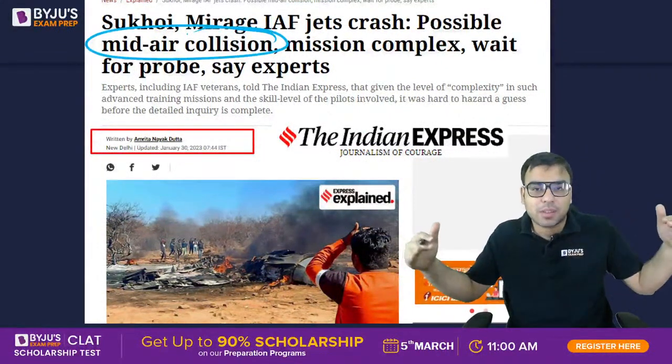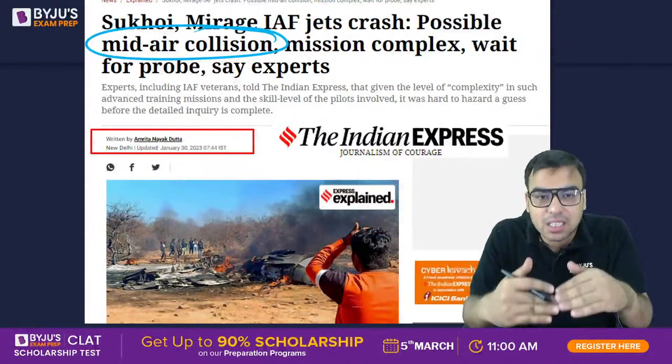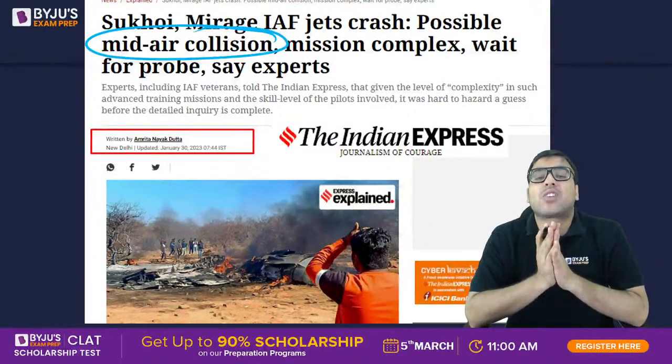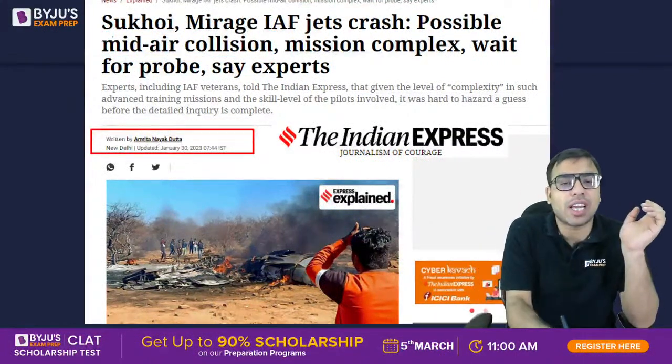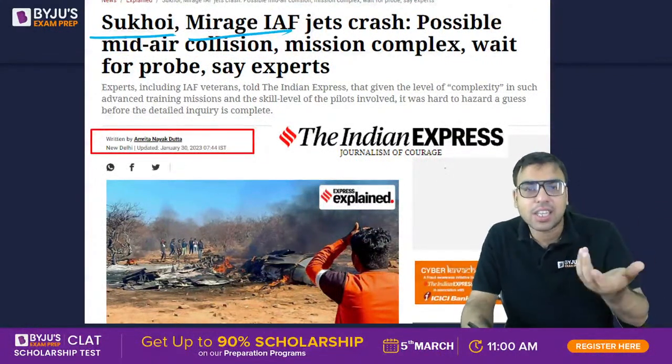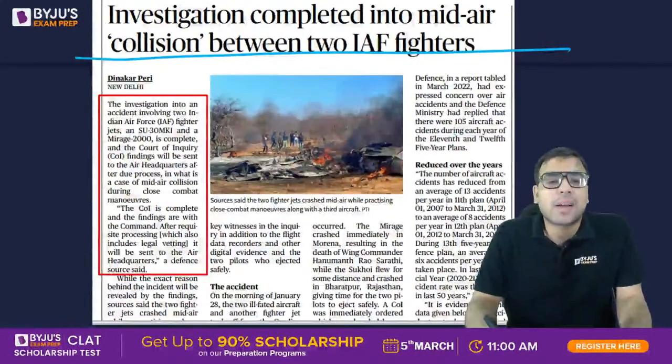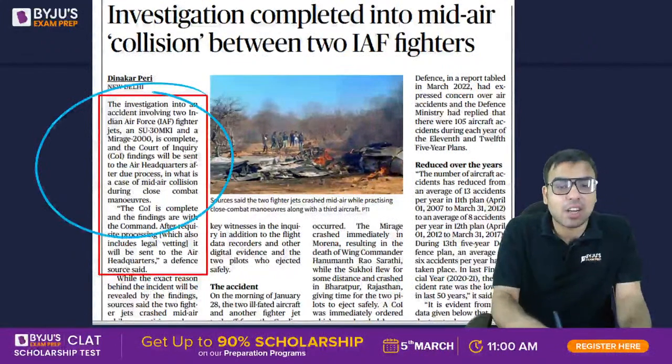Mid-air collision मतलब plane हवा में दोनों उड़ी थी, दोनों टकरा गई. So mid-air collision, understand? Okay, so both the flights in the air collided. One was Sukhoi, another was Mirage. These are the jets used by the Indian Air Force. So अभी उसकी investigation complete. The investigation happened and got completed.